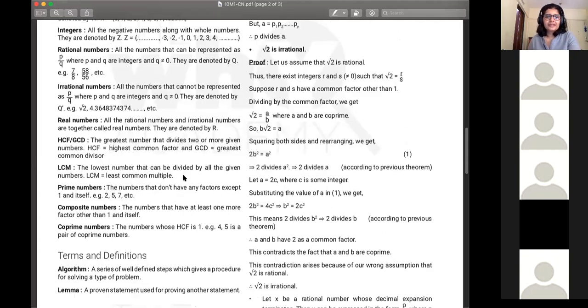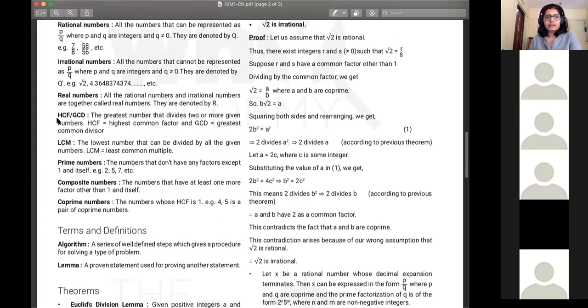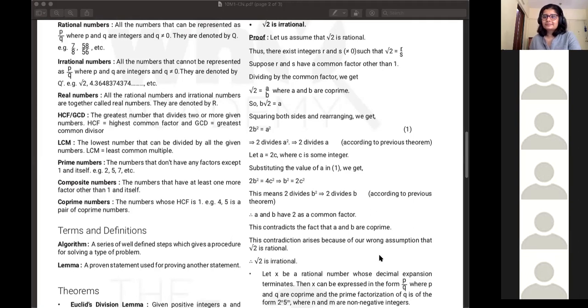All right. Apart from that, in this chapter, we're also going to learn about HCF and LCM. Since childhood you've been doing HCF and LCM. So what do you mean by HCF? Ma'am, the highest number that divides the two or any numbers we are taking. Absolutely.